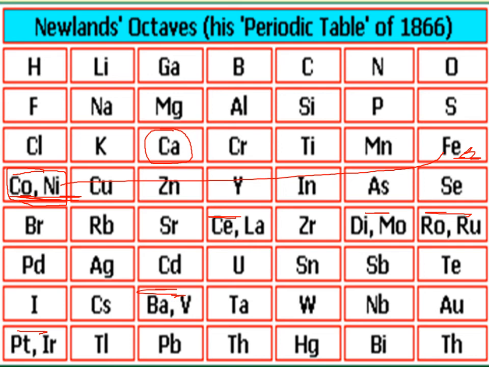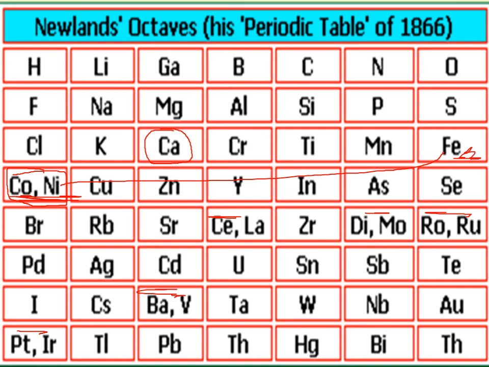Most elements have a separate place, a separate slot, but at some slots we can see 2 elements placed together, like cobalt and nickel.